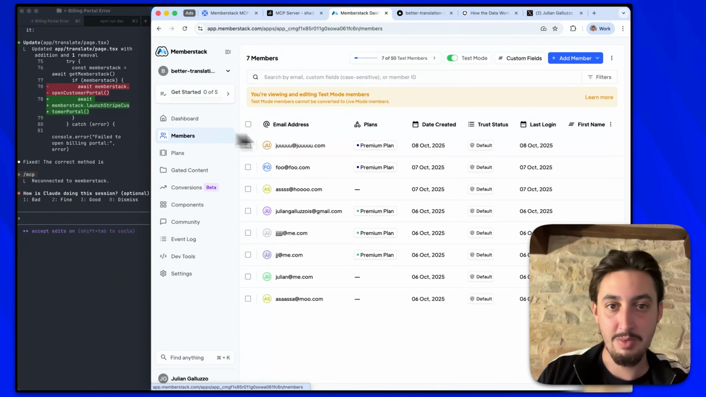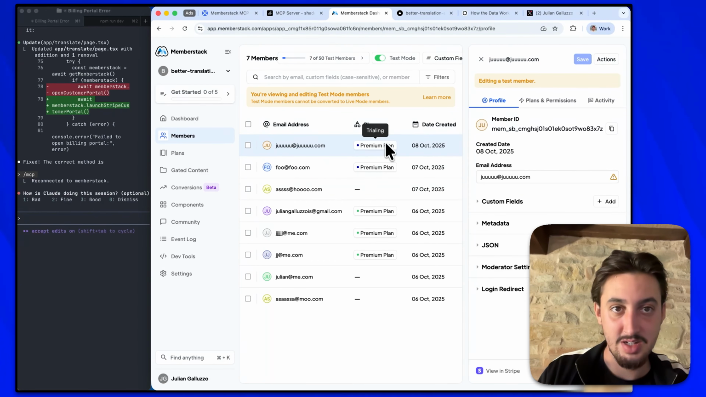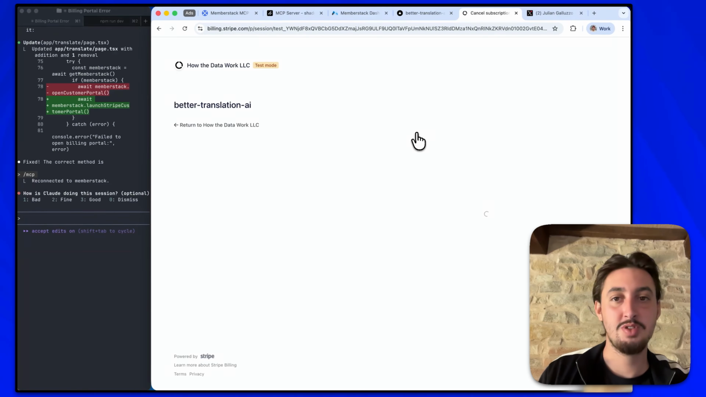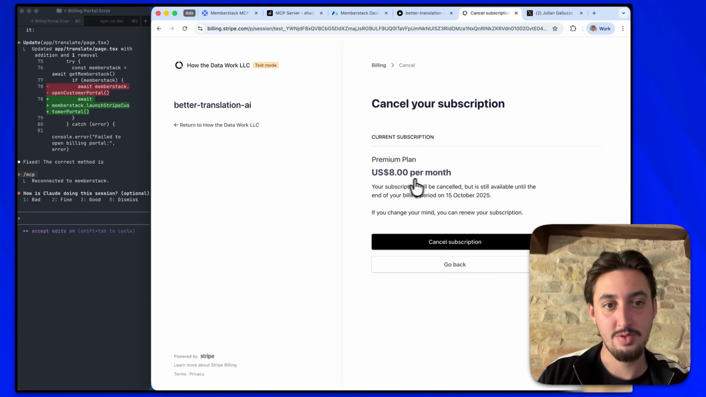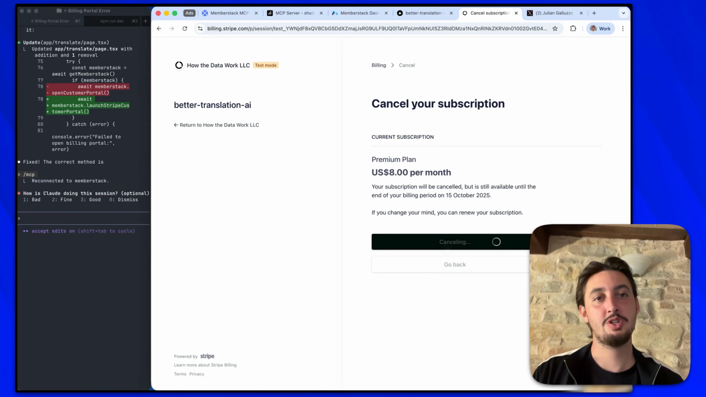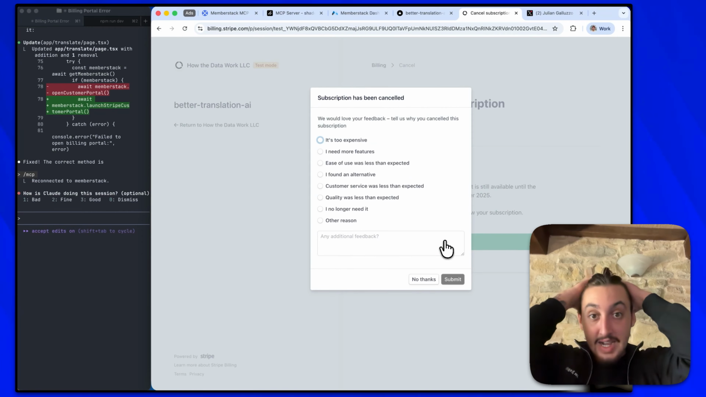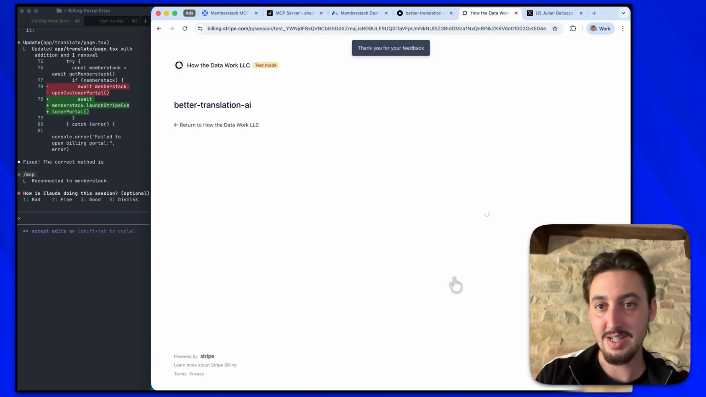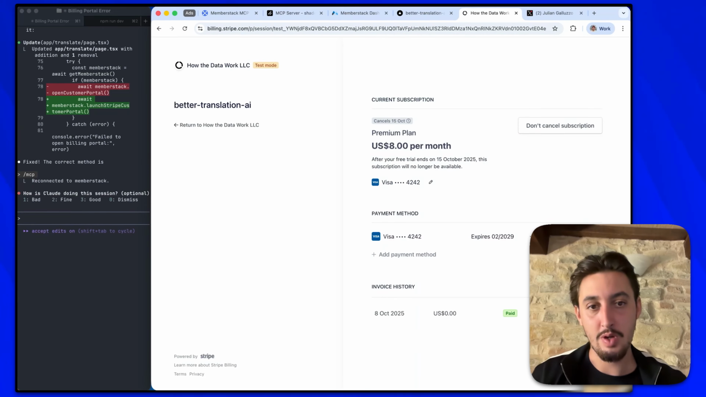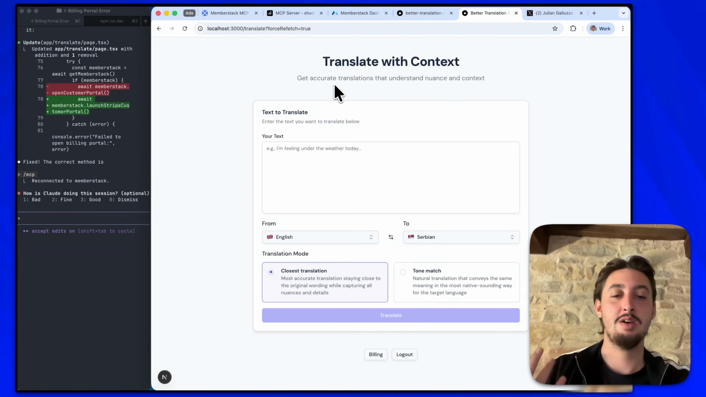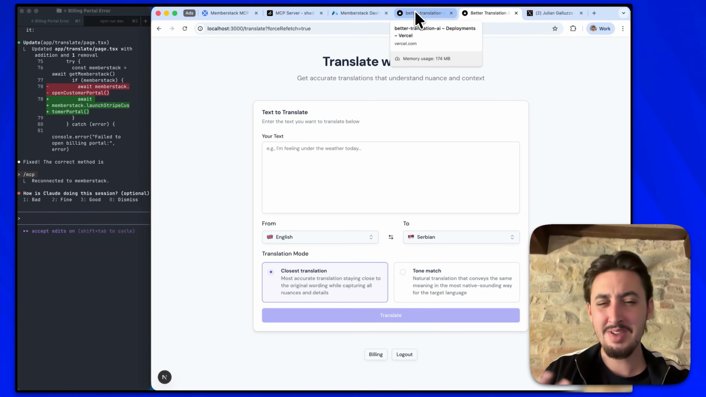So let me just test it out. I'm going to take a look over here in MemberStack. We can see this email right here is trialing. So now what I'm going to go ahead and do is I'm just going to click on cancel subscription and see what happens. So your subscription will be canceled, but is still available until the end of your billing period on the 15th of October. All right, cancel subscription. Now I can change this in MemberStack so that it immediately revokes access as soon as they cancel it. But in this case, I'm just going to keep it like this so the people who want to do that can do it. I think that's totally fine.